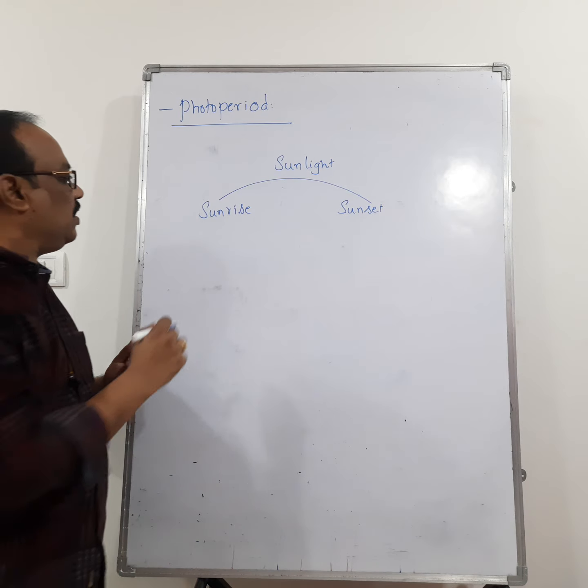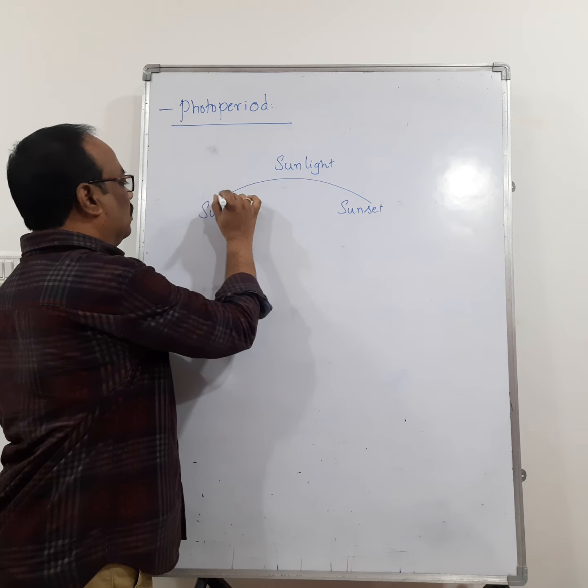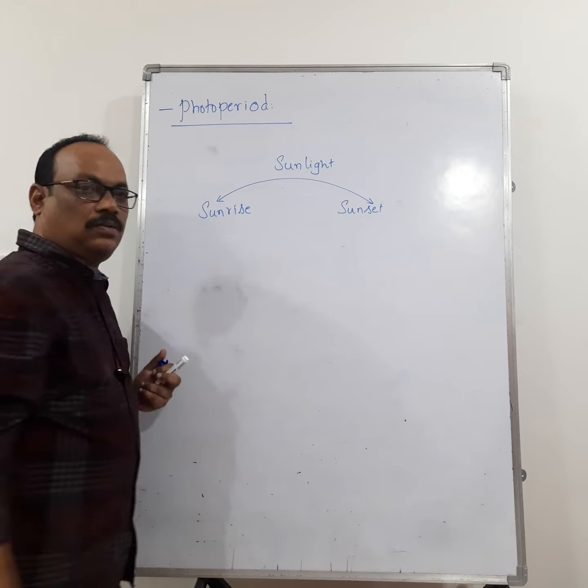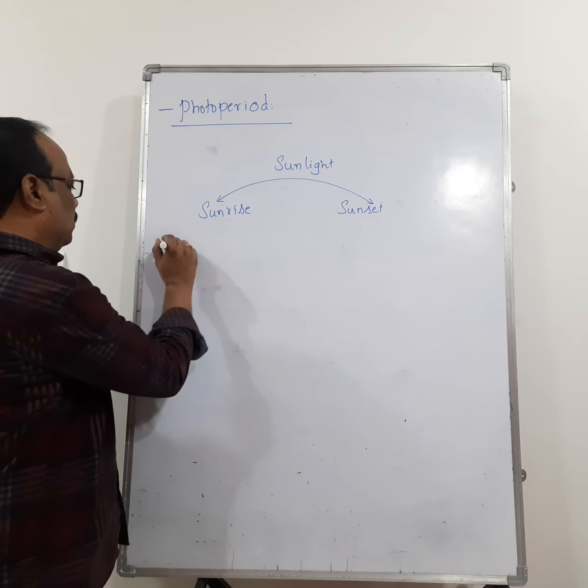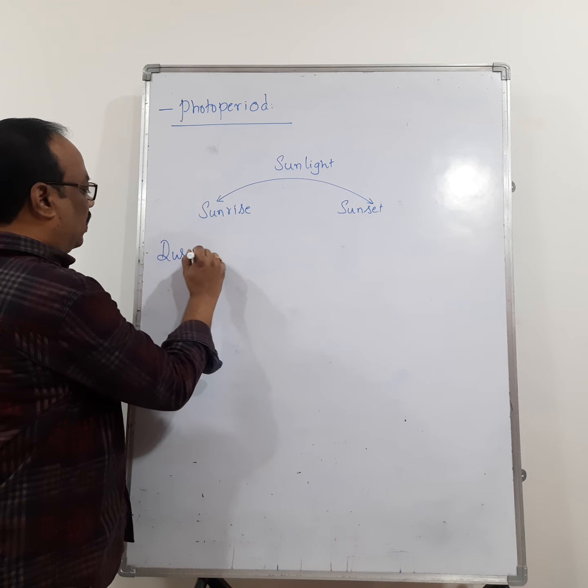Photoperiod is the duration of light between the sunrise and sunset.